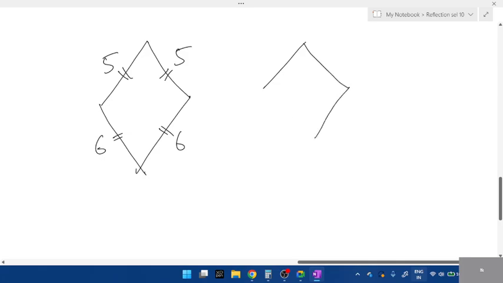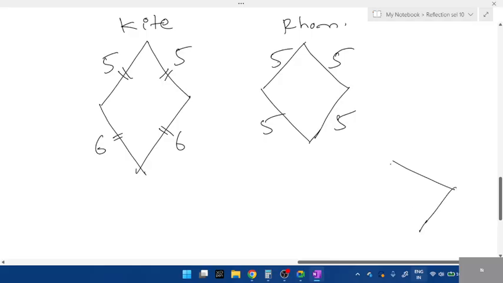If it is a kite, remember only the opposite sides, these two are equal. If this is 5, this will be 5. If this is 6, this will be 6. All four cannot be equal. There's a slight difference between kite and rhombus. Rhombus also would look like kite, but all four sides are equal. This is rhombus. This is kite. So kite can be in any form like this, or it can even be like this.